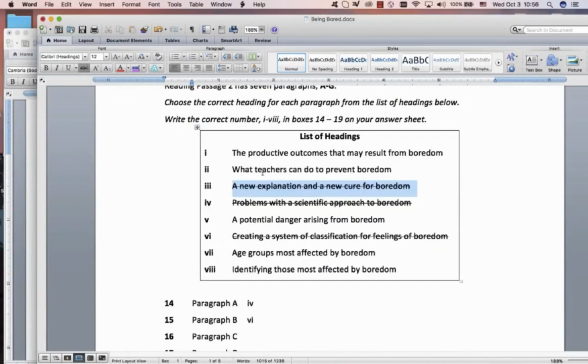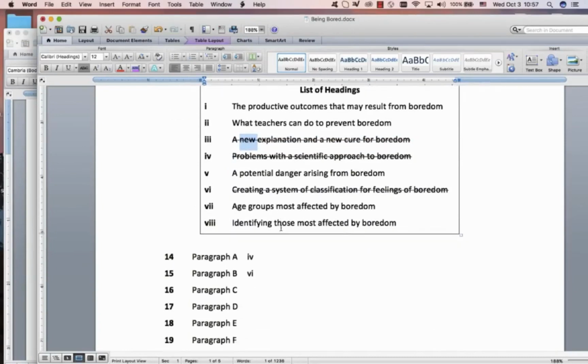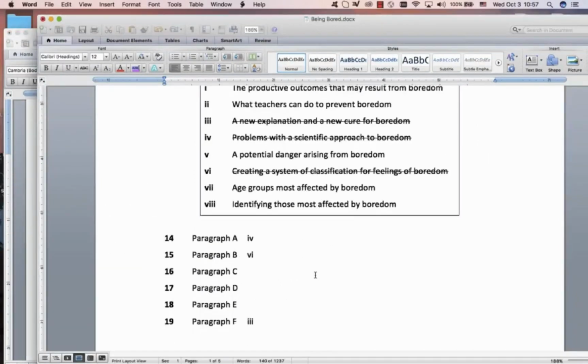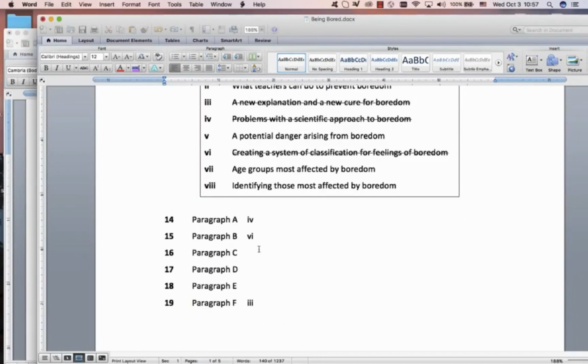Be careful. It could easily have been a false heading. They'll use that word new to create a false heading, but I read the paragraph a bit more, seems fine. So that was paragraph F and 3. Alright, so phase 1, check first, sometimes second sentences of this actually gave us 3. They weren't easy, but they were close enough.